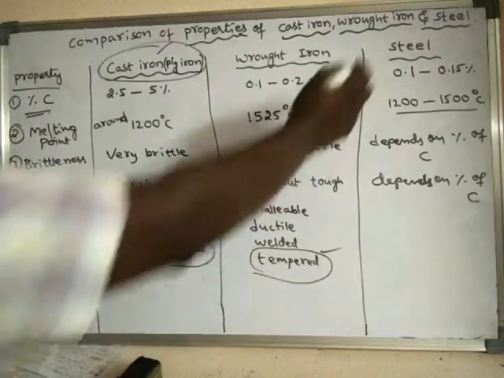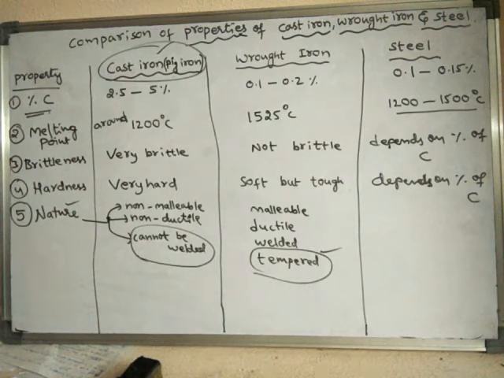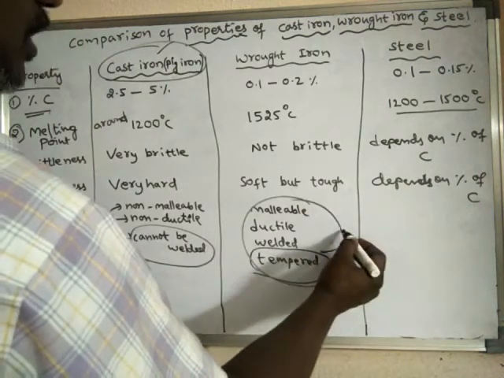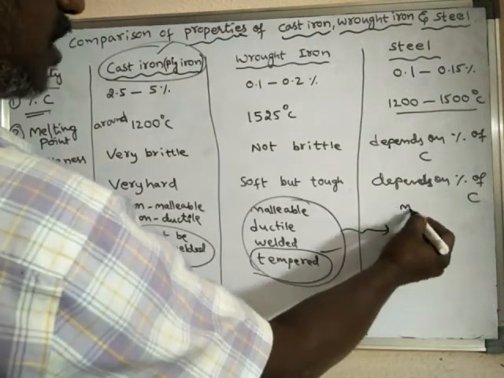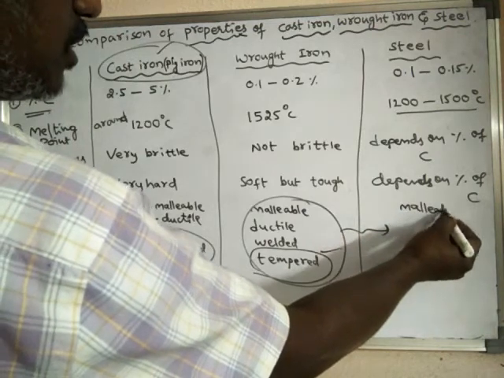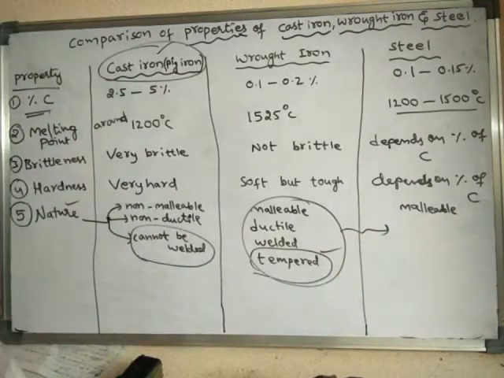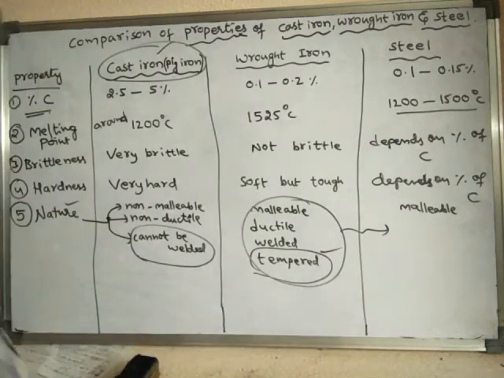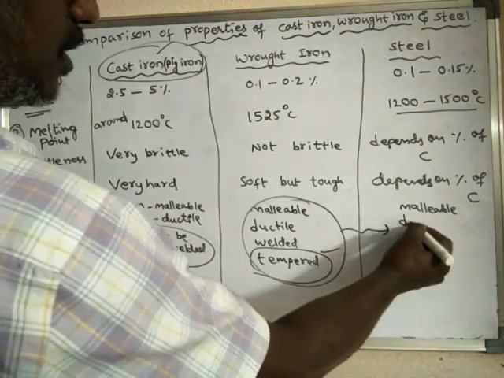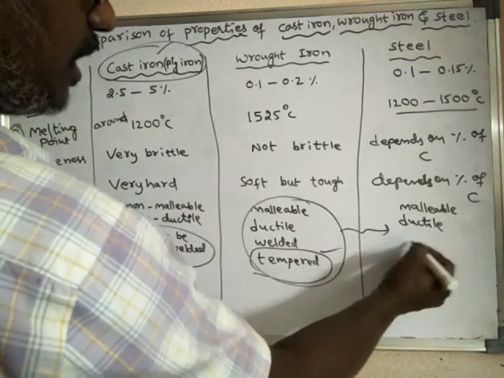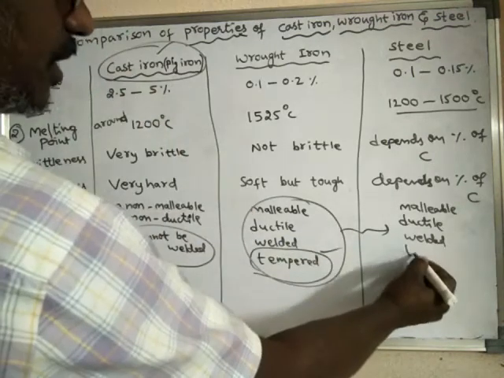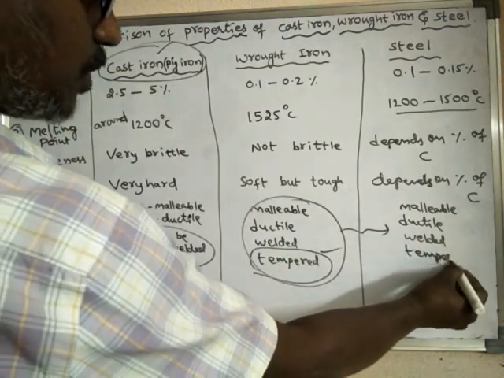And if you see the properties of steel, steel is also malleable, it is also ductile, and it can be tempered and welded. So the same properties are applicable to steel also. That means we can make very thin sheets of steel, and we can draw steel wires. Steel can be welded, and even it can be tempered.